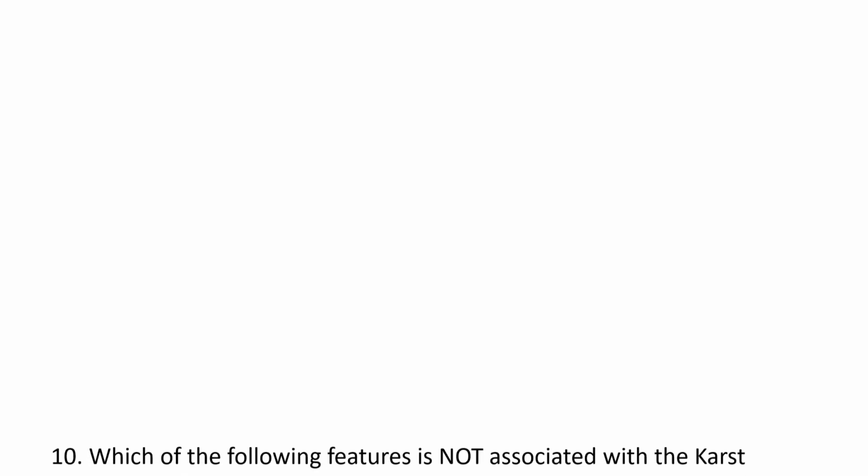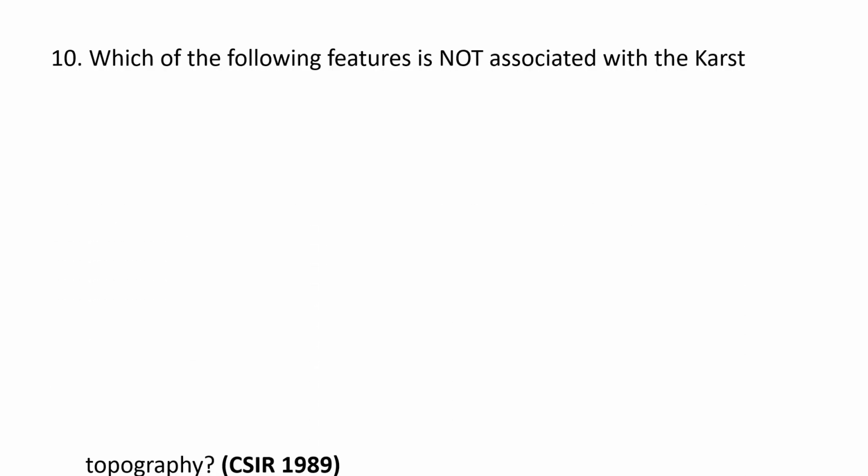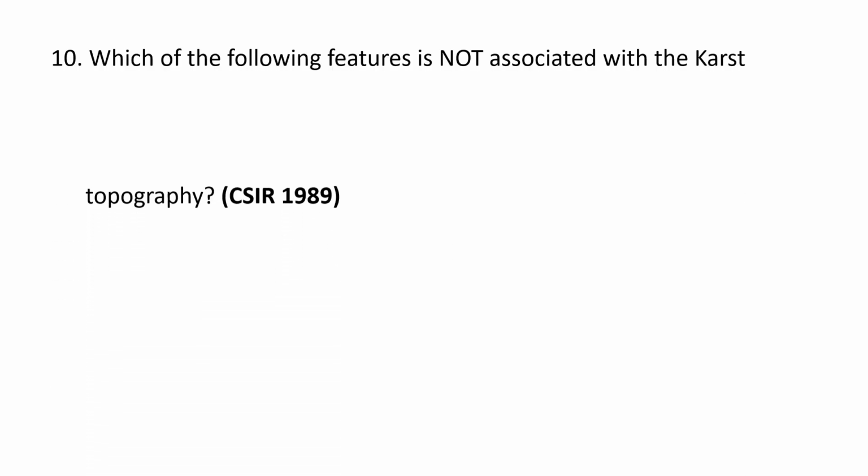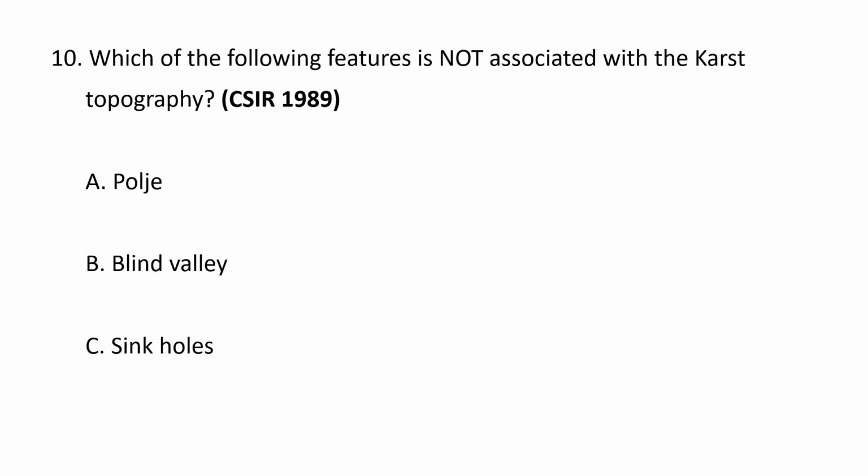Next question. Which of the following features is not associated with the karst topography? The options given are A. Polje, B. Blind Valley, C. Sinkholes, and D. Kettle. The correct option goes as D. Kettle, because the poljes, blind valleys, and sinkholes are associated with the karst topography. Kettle is associated with the glaciers. So the correct option goes as D.